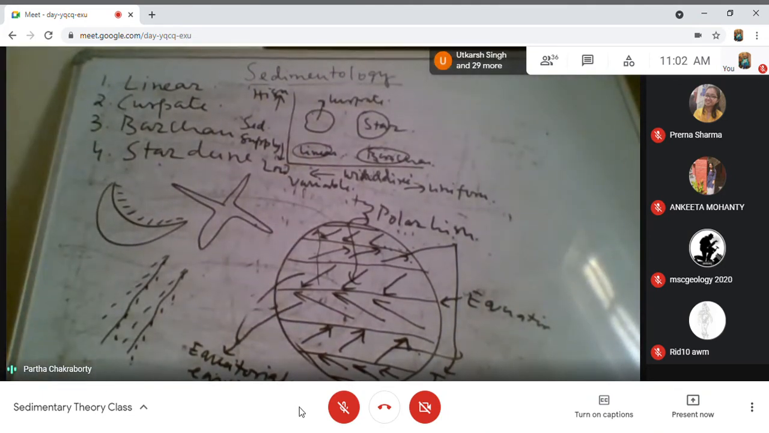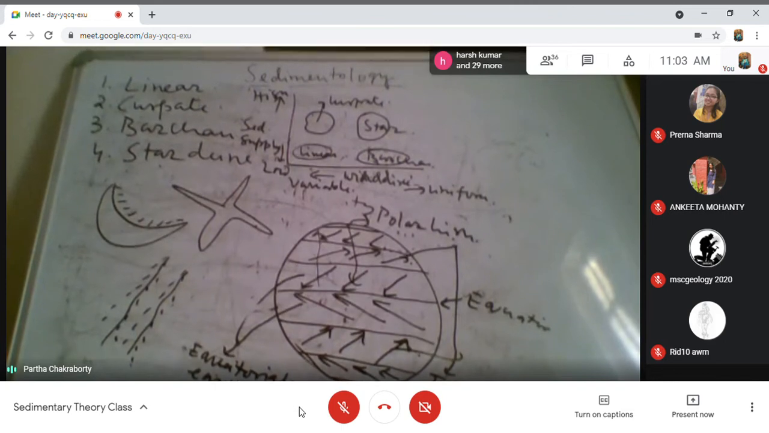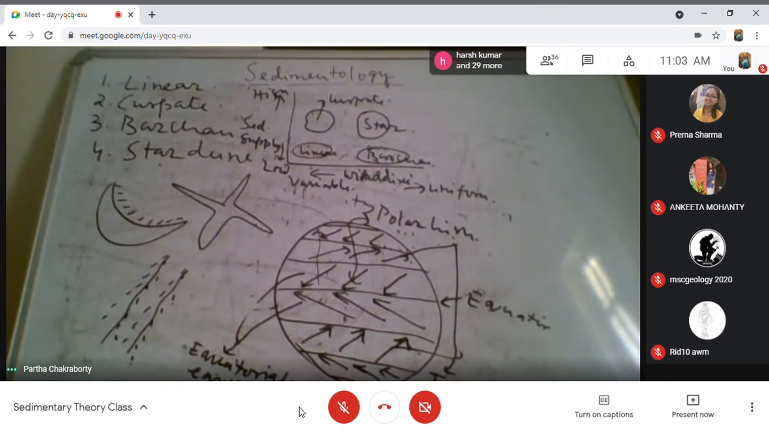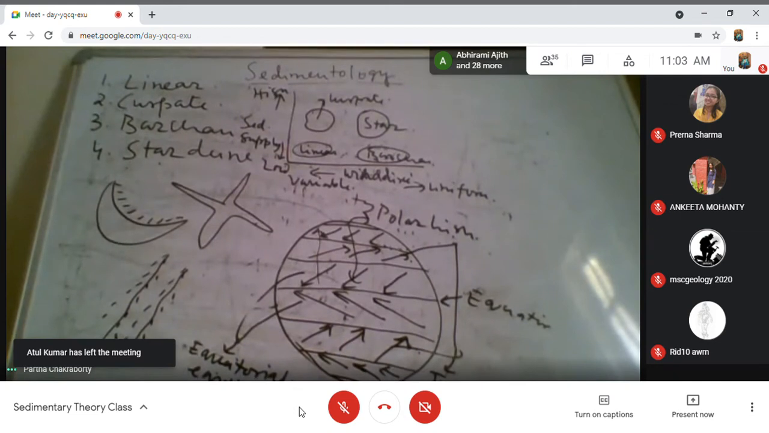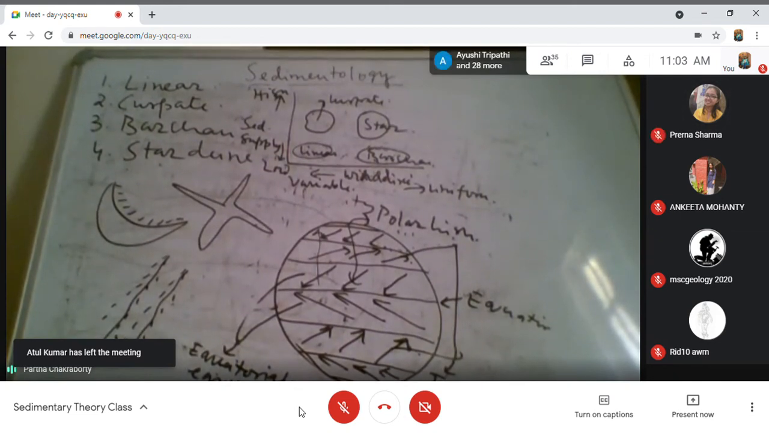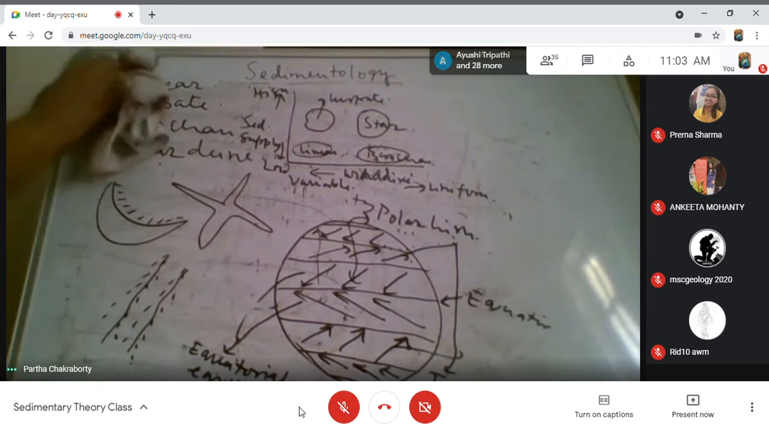So depending on whether the sand supply is high or low and the wind direction is variable or uniform, you get different kinds of dunes. If you have uniform wind direction and high supply, you get the barkhan. But if the wind direction is variable and the supply is high, you get the linear. So sand supply and wind direction control the different geometries of the dune. Am I clear? Yes, sir. Okay.